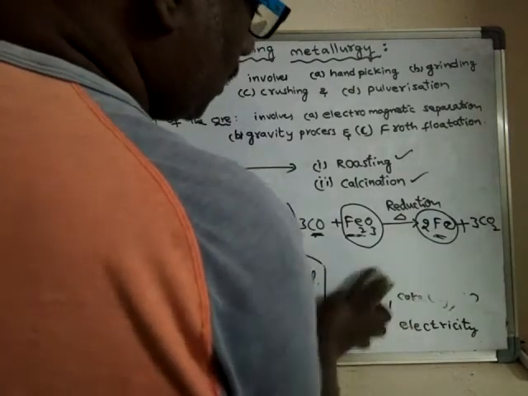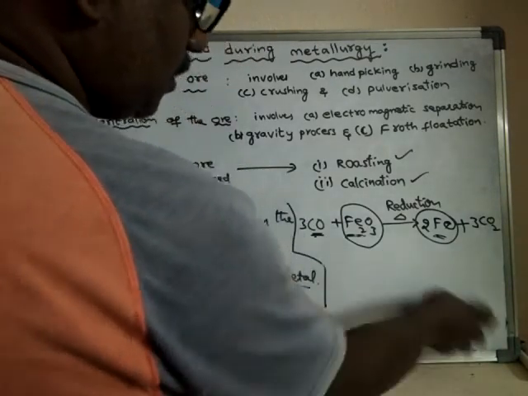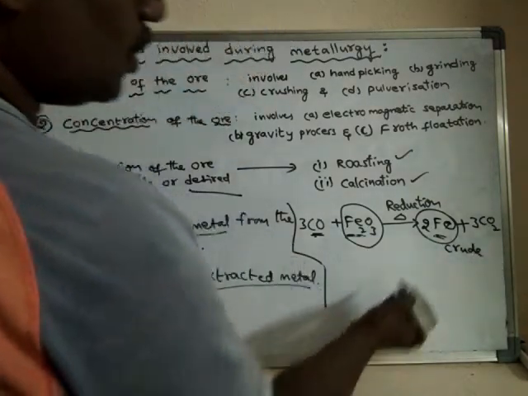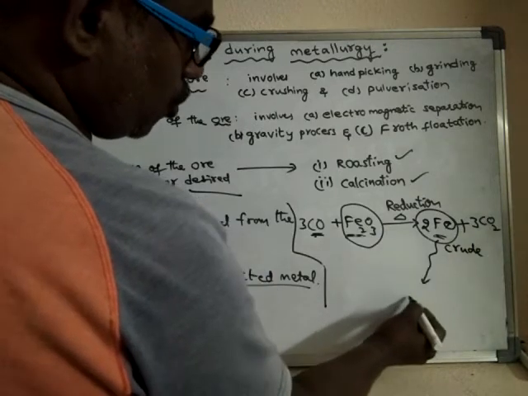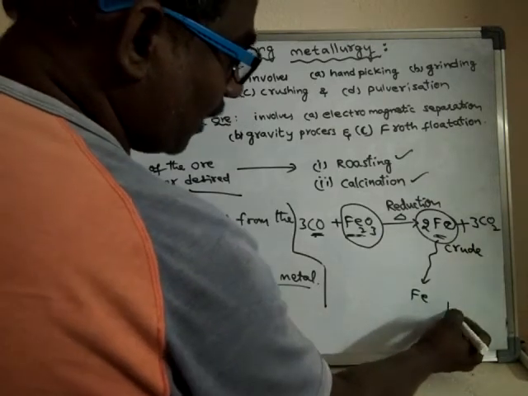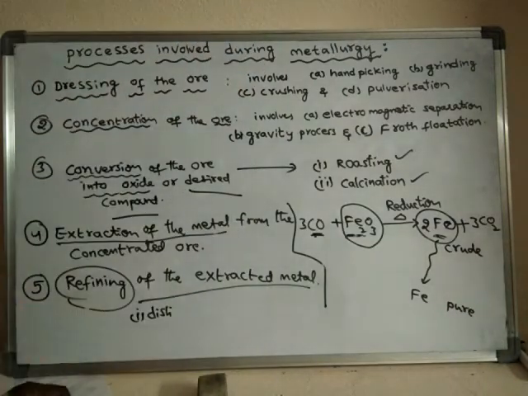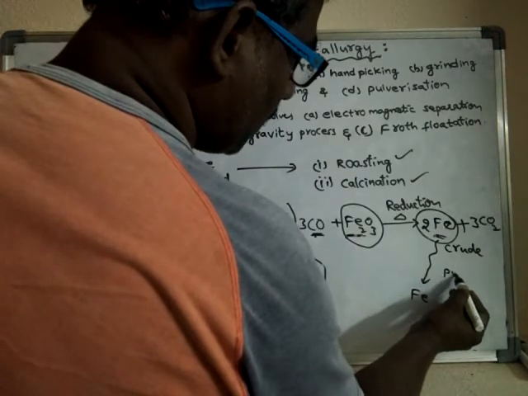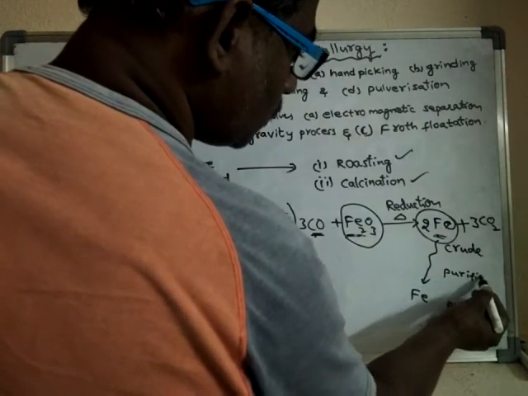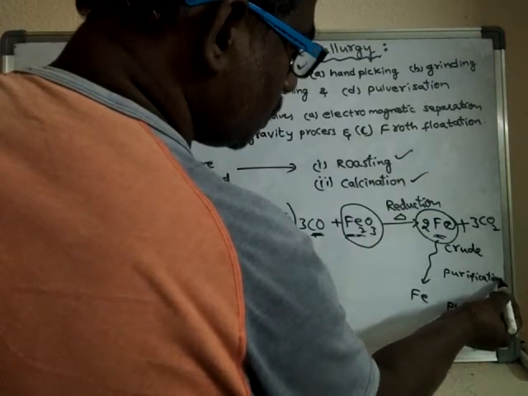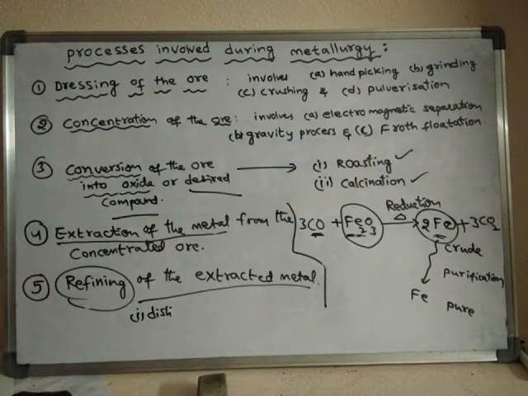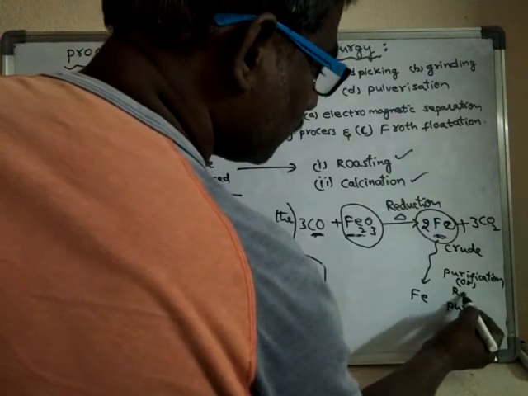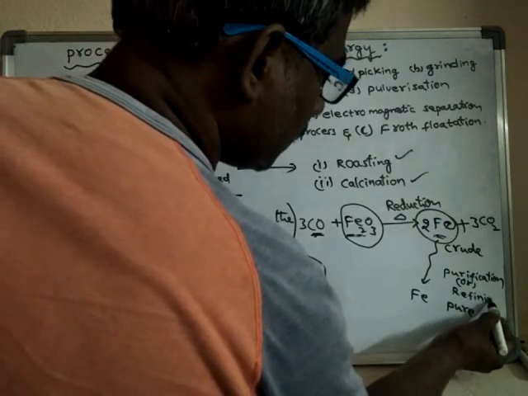Now the metal is a crude metal. The conversion of crude metal into pure metal is called purification, or simply refining.